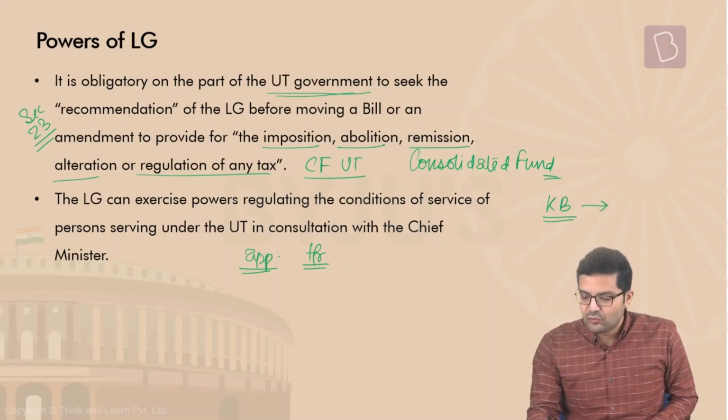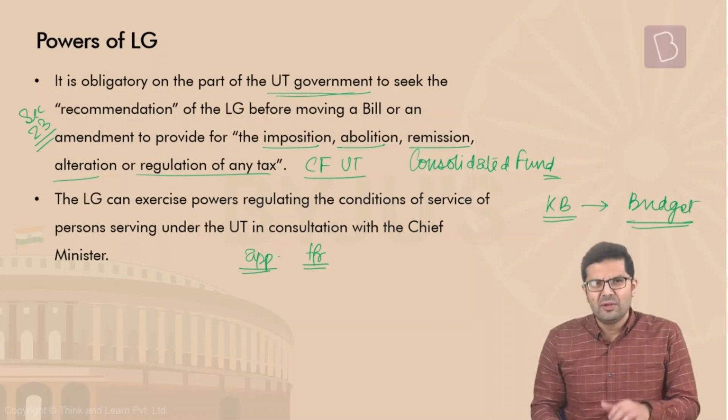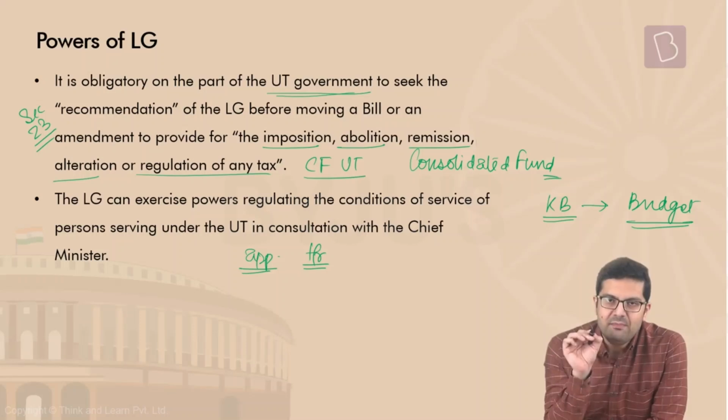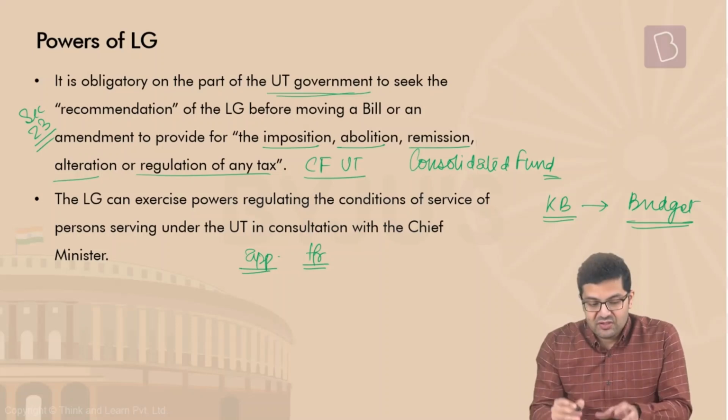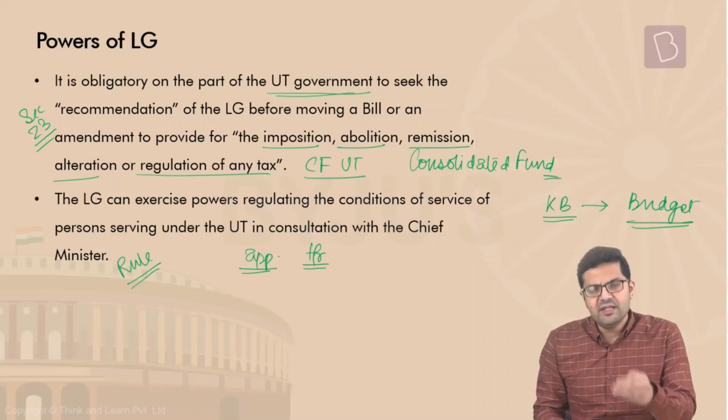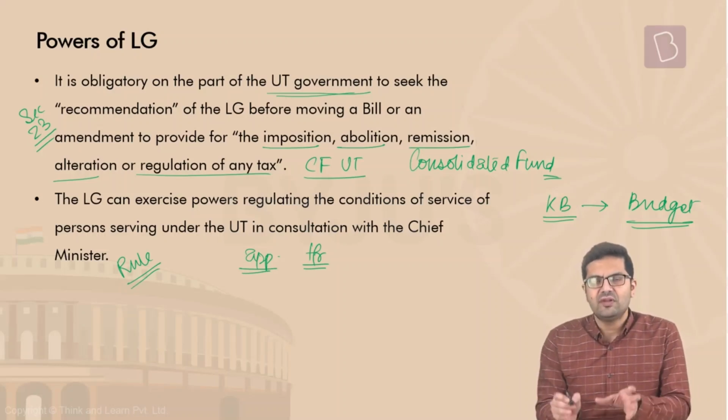So she would also have a say in the budget of the UT. That is going a bit too far, right? But again, the crux of this matter is, if the LG is hell bent on making the life of the government difficult in the UT of Puducherry, the Puducherry government can do nothing about it because the provisions heavily favor the concerned LG. Whether it is these sections or the rule mentioned under the Government of Puducherry rules, all these favor the LG. The rules and the powers are treated heavily in the favor of LG.